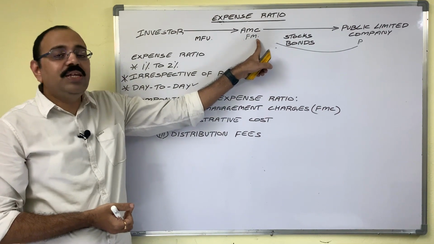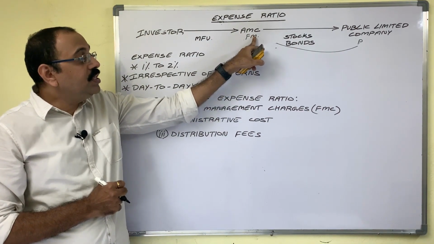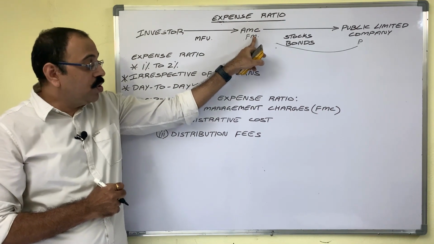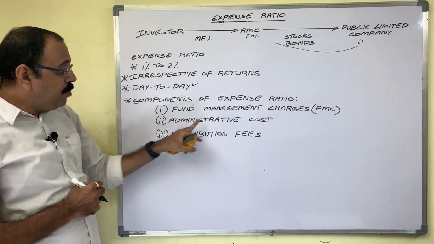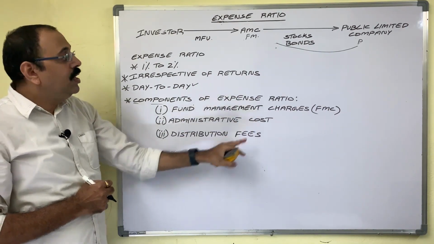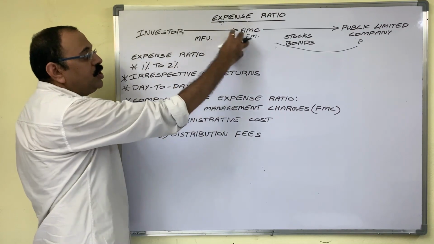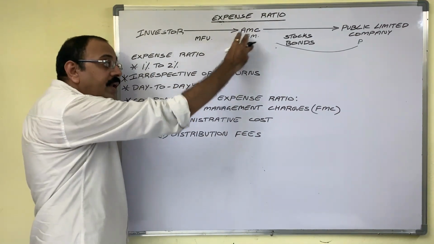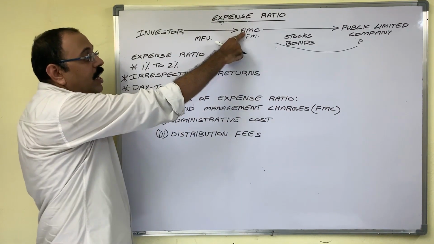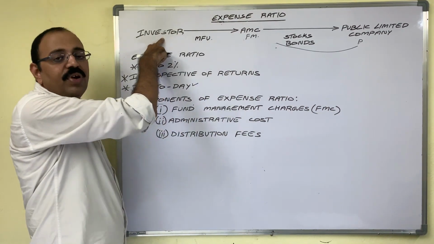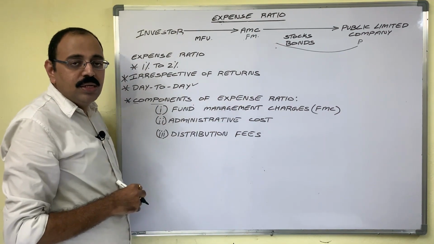For his intelligence, for his regular services, he charges some amount, which is known as FMC. And administrative cost. Here AMC is maintaining the investor's mutual fund account. To maintain that fund, to maintain that account, AMC collects some amount from the investor, which is known as administrative cost.